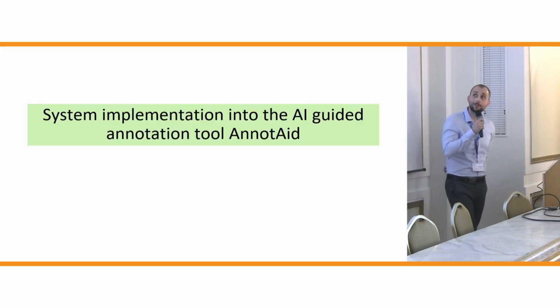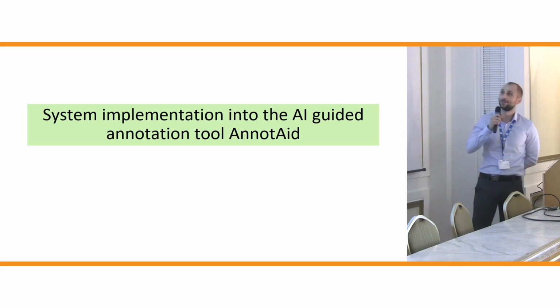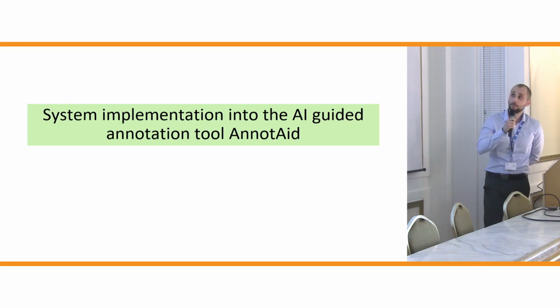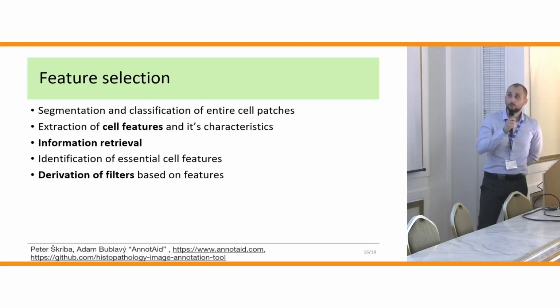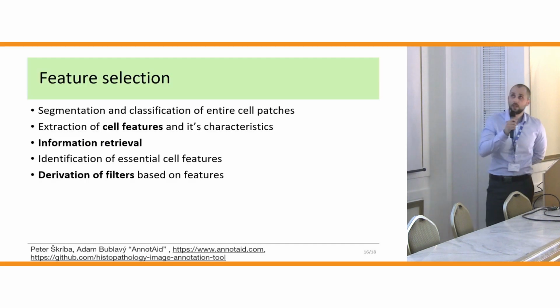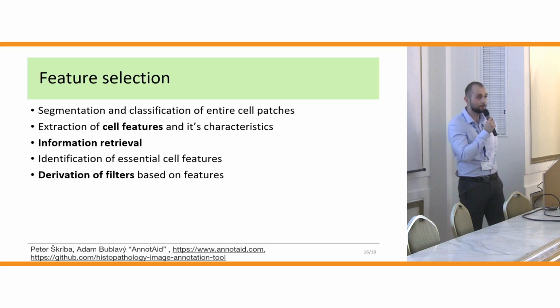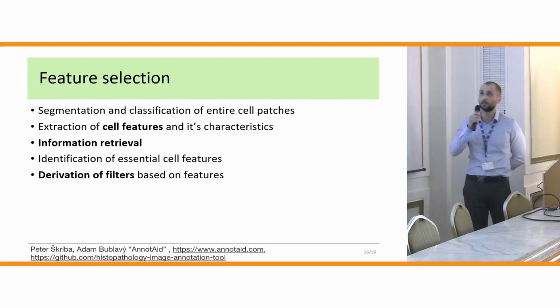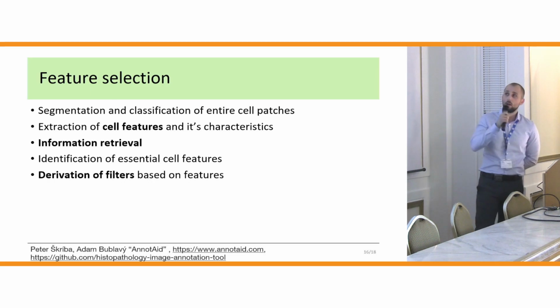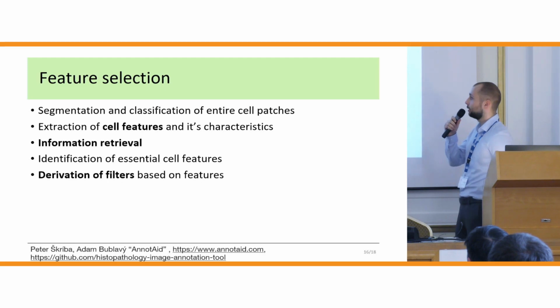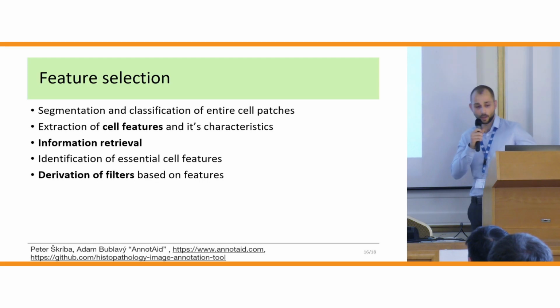The presentation before showed a very good annotation tool, Annotate. We also implemented our approach into this tool. With this tool, we want to perform feature selection. This feature selection is for information retrieval. This information retrieval is then used for deriving filters, which we then use in our filtration module.